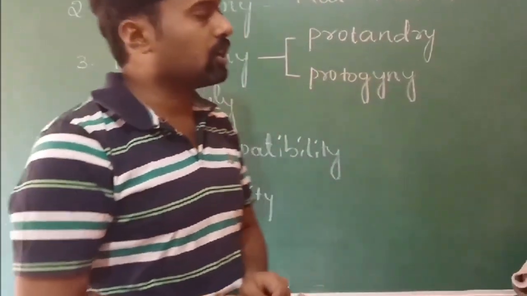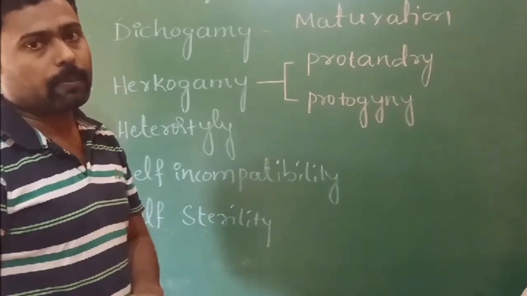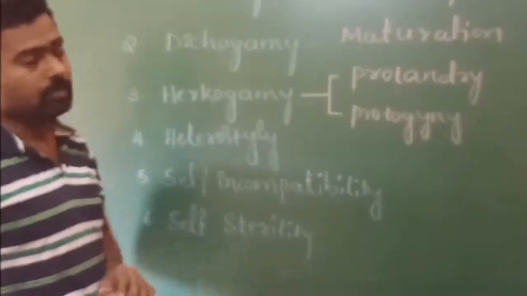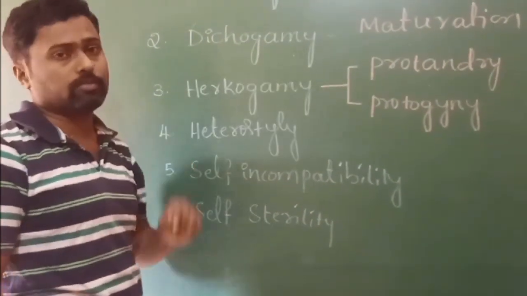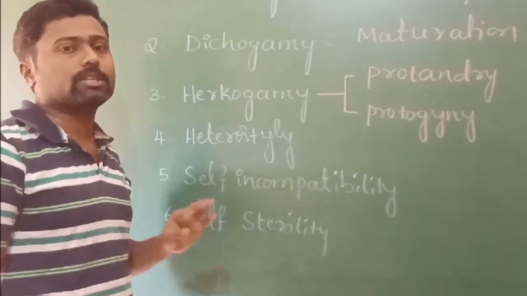But when it comes to cross-pollination, though the flowers are bisexual, this is not the case in dicliny. In bisexual flowers we see dichogamy, hercogamy, heterostyly, self-incompatibility and self-sterility.